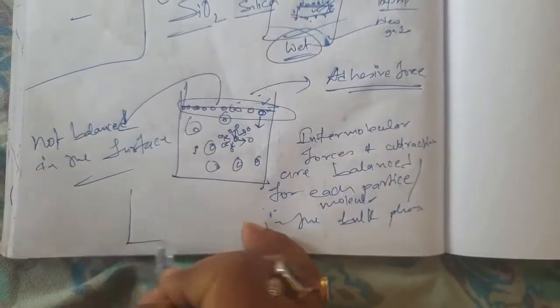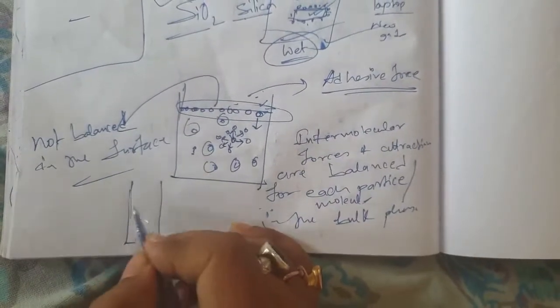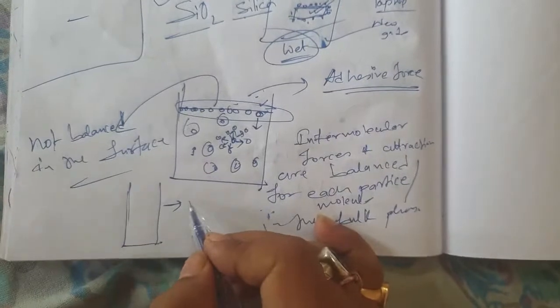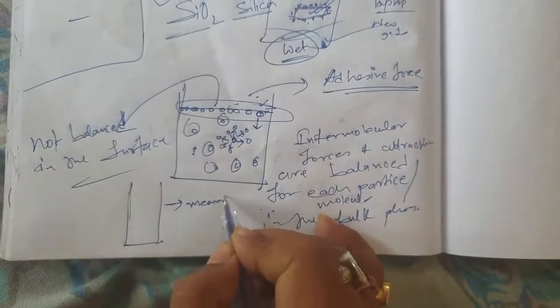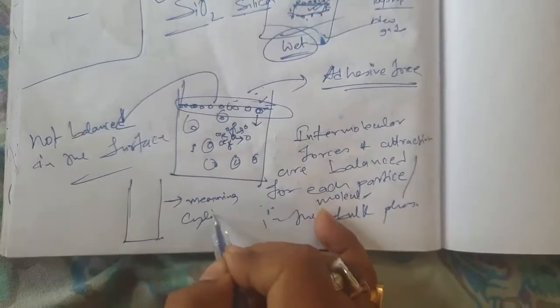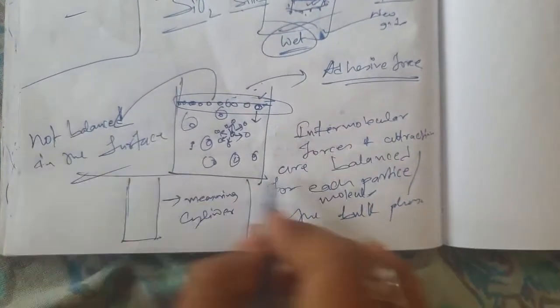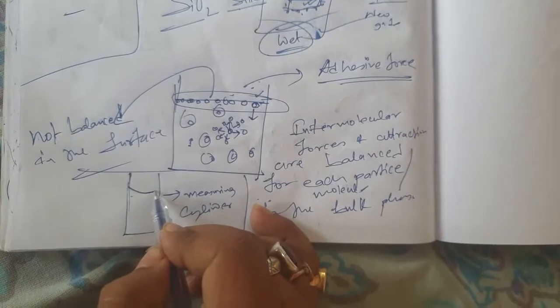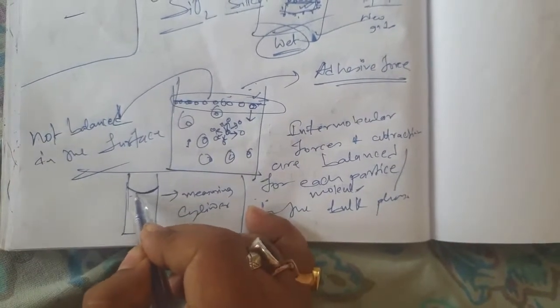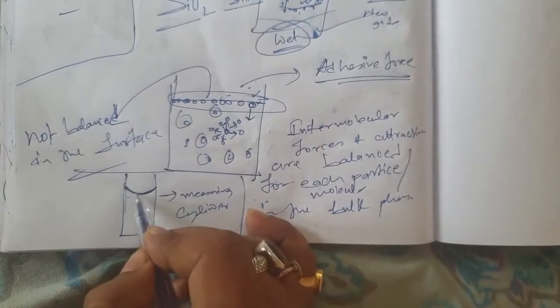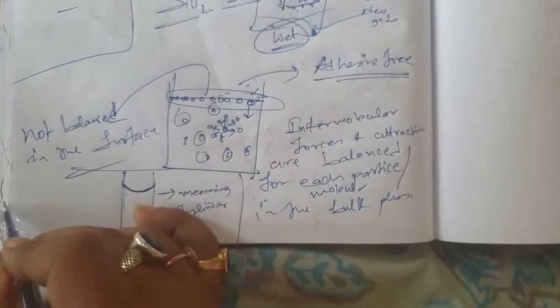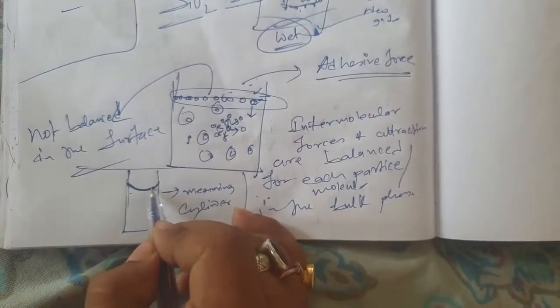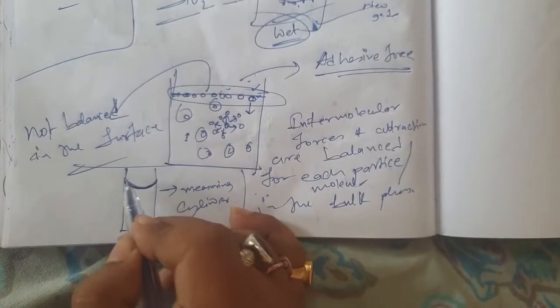Suppose for example you put a measuring cylinder. You see this measuring cylinder in your chemistry lab day in and day out. In the measuring cylinder, when you put water, you see water taking this kind of shape. This is called a meniscus shape, upper meniscus and lower meniscus. So this type of shape.